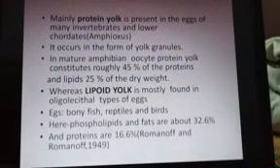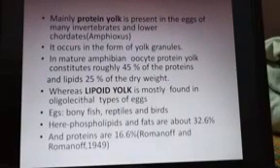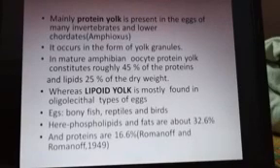Protein yolk is present in the eggs of many invertebrates and lower chordates, for example Amphioxus. It occurs in the form of yolk granules. In a mature amphibian oocyte, protein yolk can constitute up to 45% of the dry weight, and lipids just 25%.